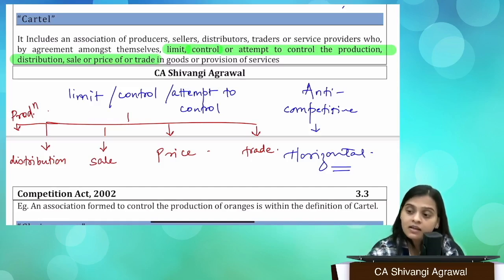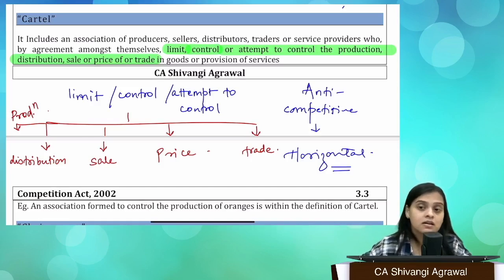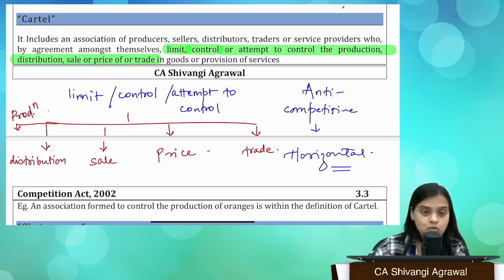Again, I would say that the dominant position is not bad. What is bad is abuse of dominant position. If you put any unnecessary, irrelevant or unfair conditions, or you use your dominant position to enter into the market, predatory pricing, everything, that is all abuse of dominant position. There are certain factors which we consider when we are inquiring into section 4 or dominant position. The factors we'll be discussing later.